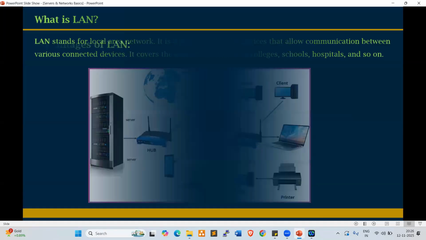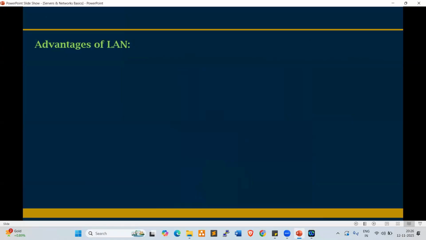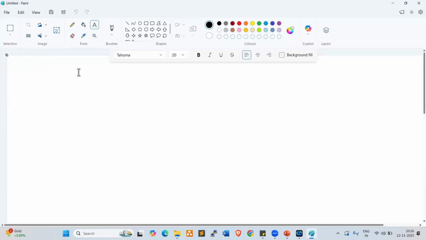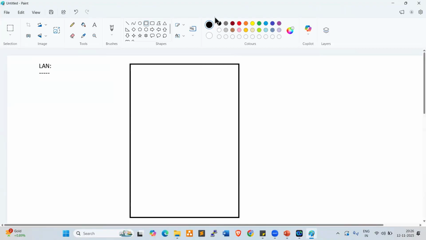Now look at this. Advantages of LAN. Computer resources like hard disk, DVD RAM, and printers can be shared over local area networks. Normally there is a school. In the school, there are 5 floors.